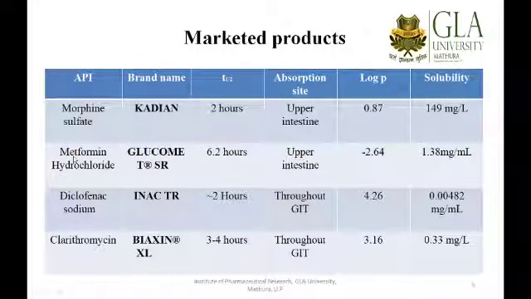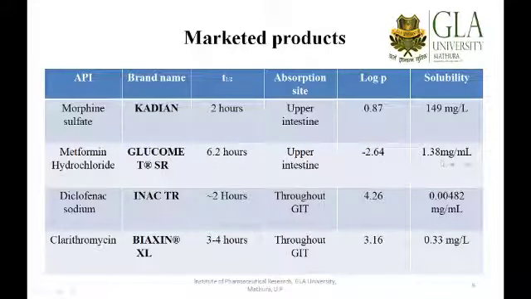Coming towards another oral hypoglycemic candidate, which is metformin hydrochloride. It is sold with the name of Glucon TSR. It has a T half of 6.2 hours, so it is the preferred choice. It is within the range of 2 to 10 hours, which I mentioned earlier.